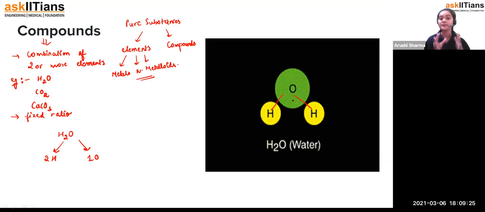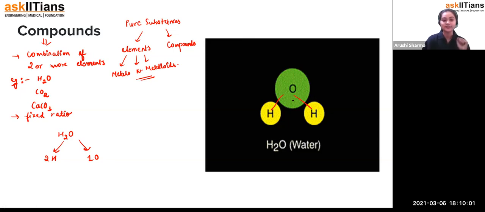So that's how, student, pure substances are divided into only two categories: elements and compounds, because compounds are a combination of two or more elements combined together in a fixed ratio, and we can't separate them out physically. But it is possible to separate the components physically in the case of mixtures. So mixtures are not considered pure substances and compounds are considered pure substances. I hope everything is clear about compounds till now.